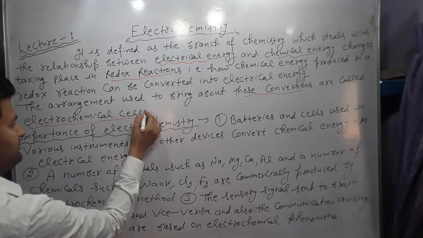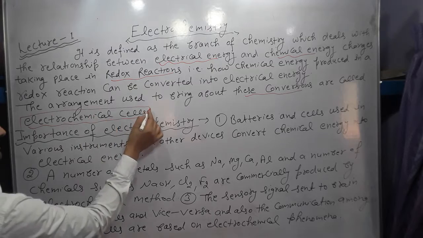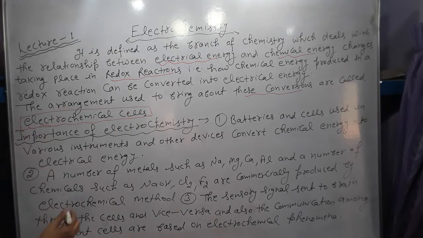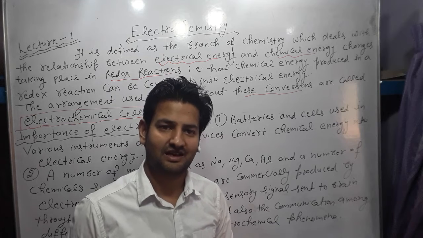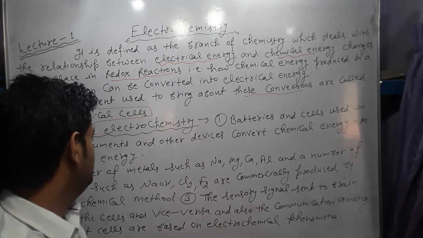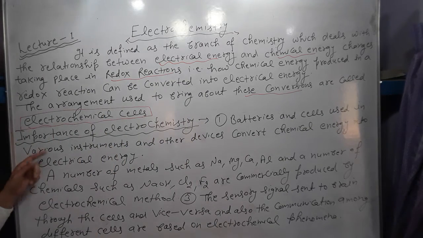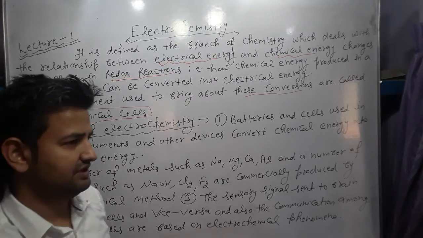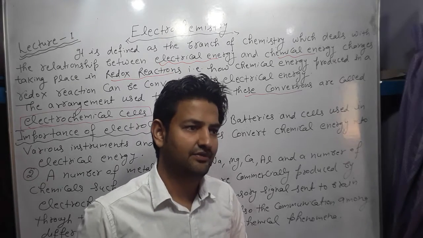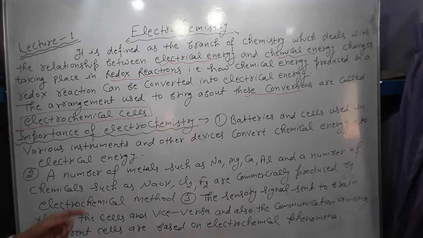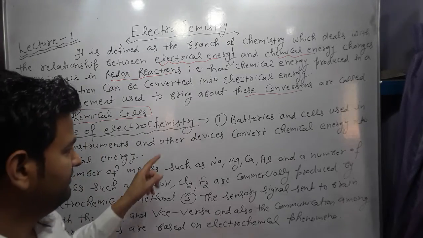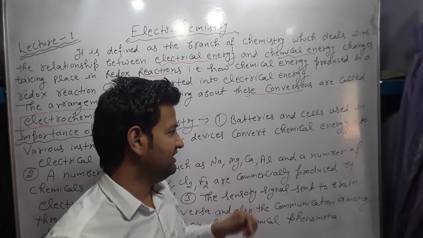We study an important point, the electrochemical cell. There are two types of cells we will study in this unit, electrochemical cell and electrolytic cell. So the next point is the importance of electrochemistry in our daily life and in other areas. Electrochemistry plays an important role. First point is batteries.